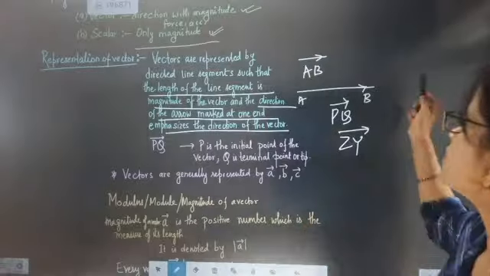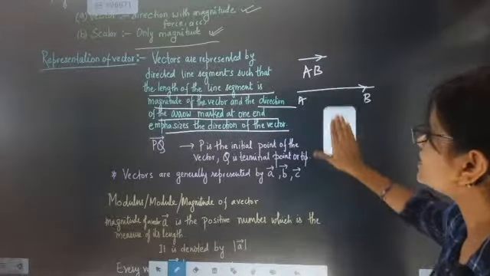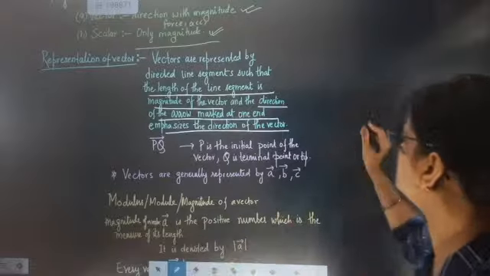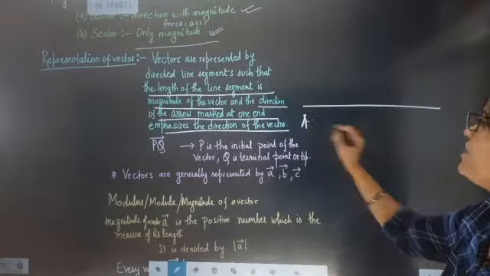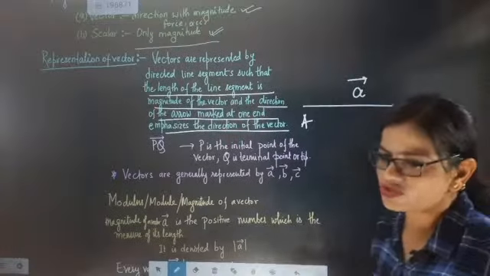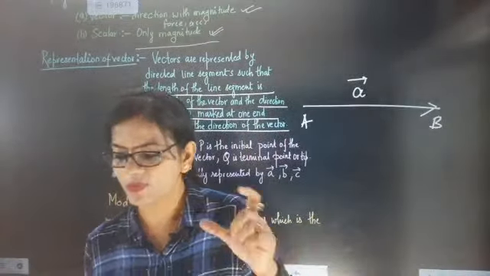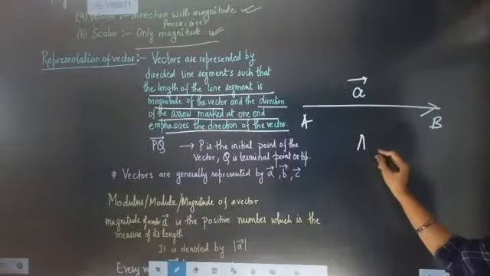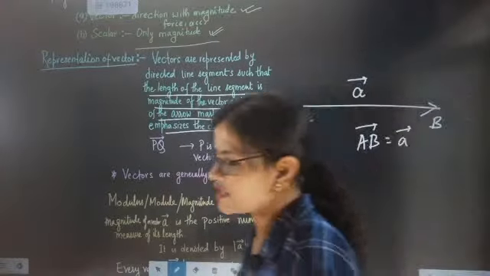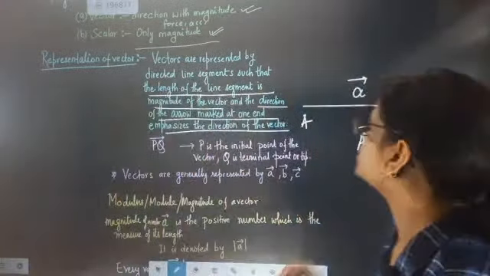Okay. Now sometimes we can represent a vector AB vector as A vector also. So don't get confused about it. We can write AB vector in short as A vector.